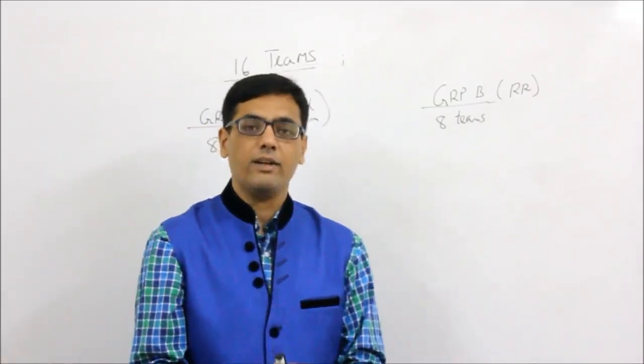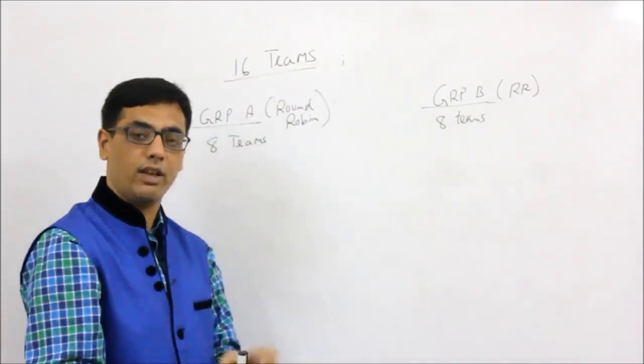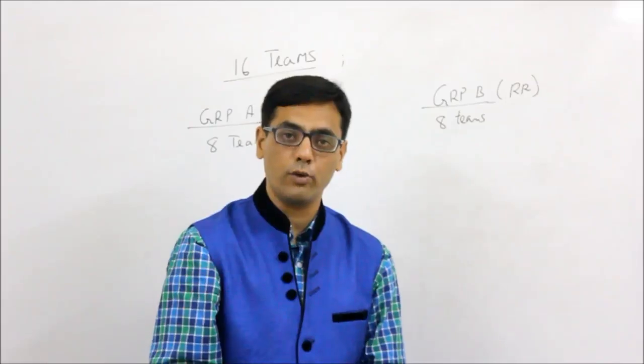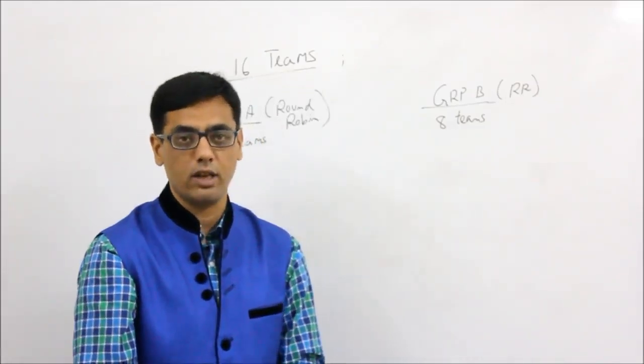So what's the main idea? The question is that in the group stages only there are 2 questions, and these are very tough questions, to be very honest with you. So you must give a lot of time, you must think a lot on these questions.